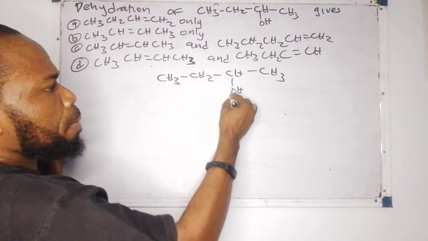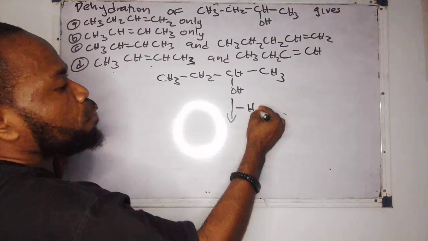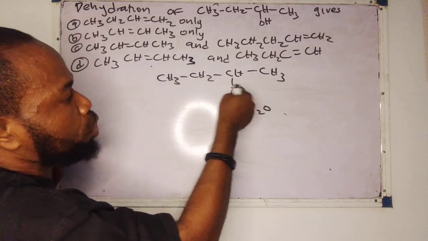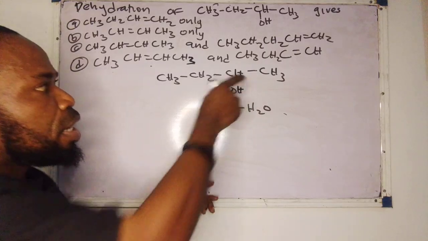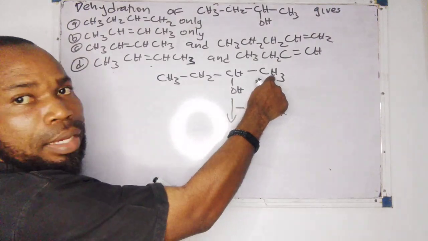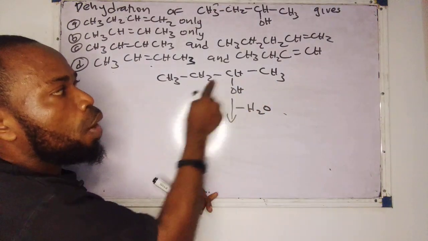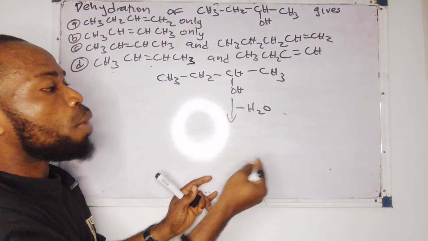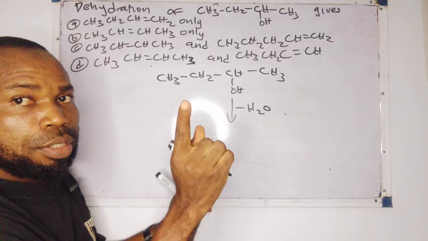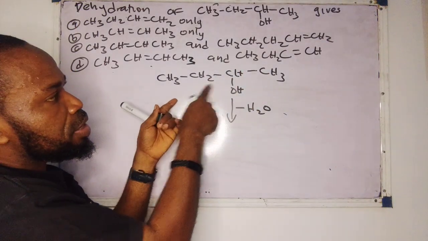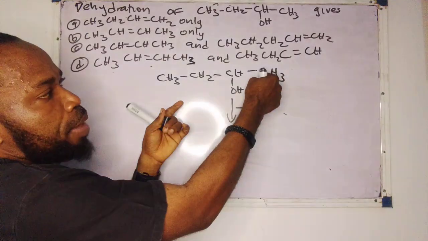First of all, remember we are involving removal of what? A water molecule. Now look at what is going to happen. I remove the OH from here. If you check it out, I can either remove the hydrogen from the next carbon that is closer, or this other one. Unlike the first one that we did just now, where we only had one place to remove the hydrogen. If you watch the video, you can go back and check what I did just now. Now, in this situation, I can remove hydrogen from here or hydrogen from here.